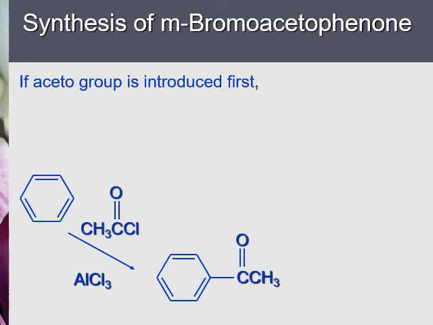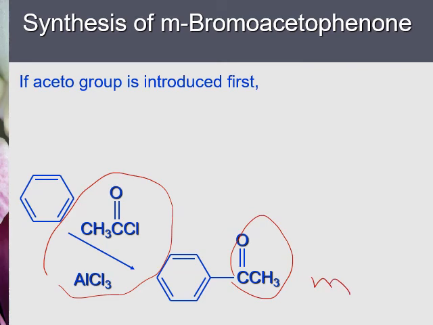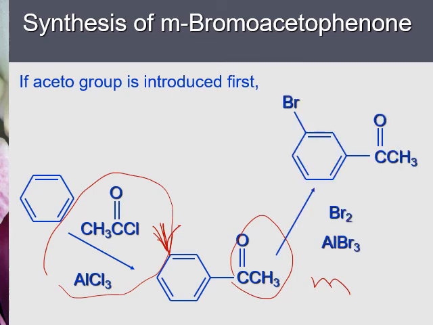If we perform Friedel-Crafts acylation reaction first, the product has an acetyl group on the benzene ring, and the acetyl group is a meta director, and meta is here. So then we do bromination reaction that will give you the desired product. So this example shows you that when you add two substituents to the benzene ring, you need to think about which method, which sequence, will give you the desired product.